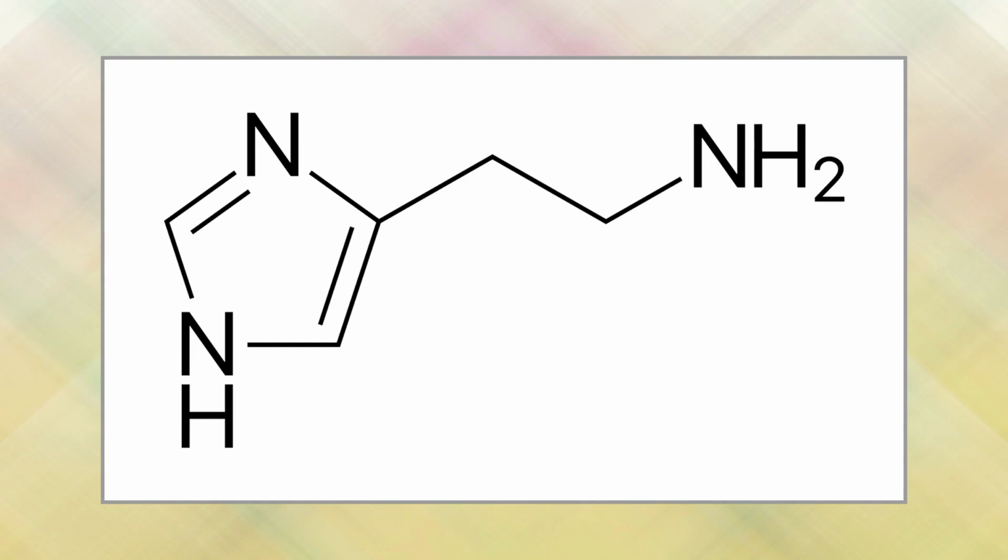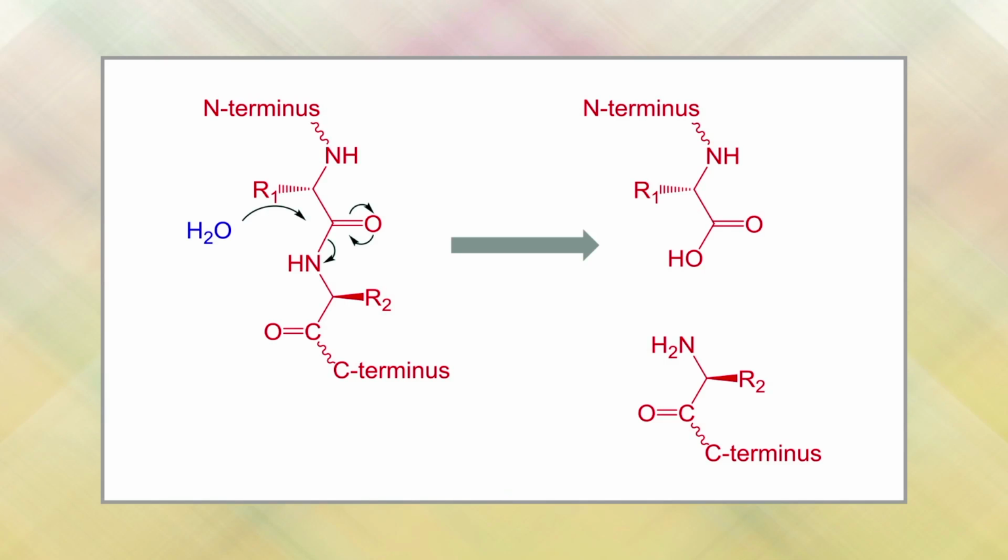Small molecules like histamine and proteins like hormones and digestive enzymes are the products secreted by cells. Proteins which are destined for secretion are called secretory proteins. Once these secretory proteins are loaded into secretory vesicles, they undergo post-translational modifications like the liberation of active molecules by proteolysis. Regulated secretory pathway: the secretion can be activated by extracellular signals as well. This regulated exocytosis is called the regulated secretory pathway.